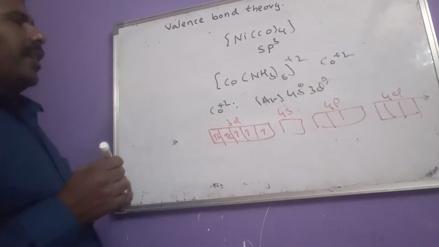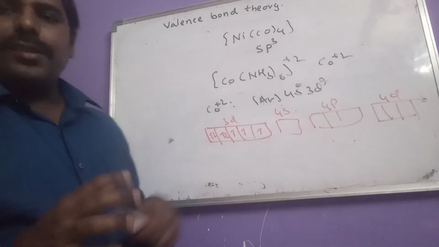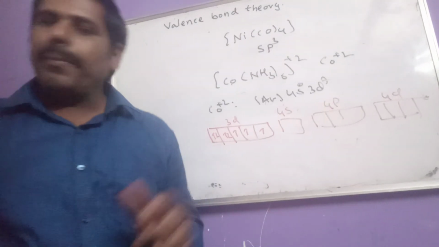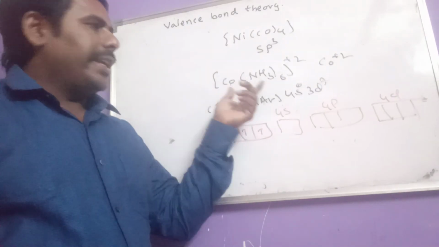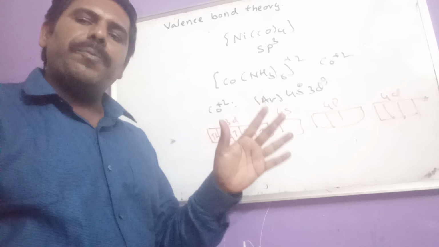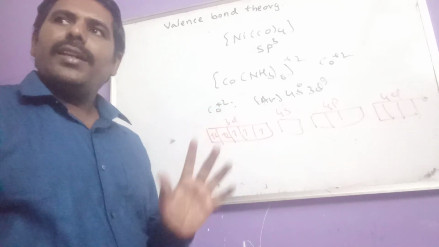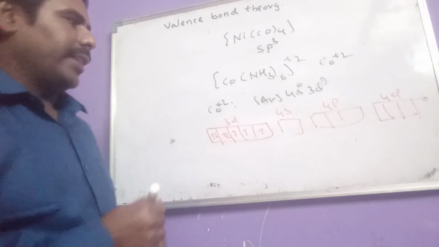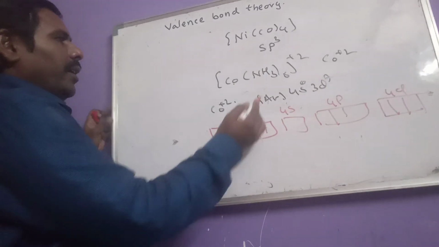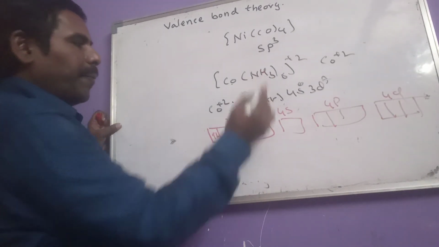Of course, by observing these 6 strong ligands, one may answer that it is undergoing d2sp3 hybridization, but that is not correct in this case. Let us see why that happened. Of course, here a strong ligand is approaching.